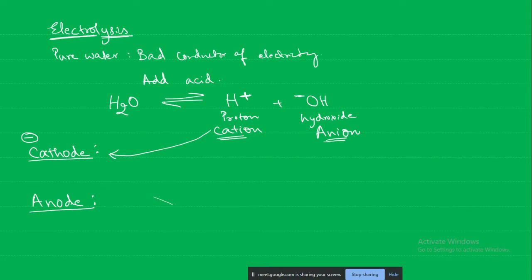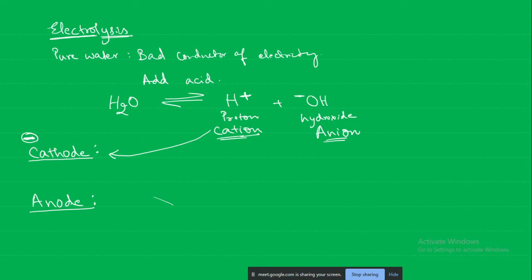When we say that it is negatively charged, it means it has a more dense concentration of electrons compared to the anode. It is always a comparison. So compared to the anode, the cathode, whatever metal it is made of, has a greater number of electrons. It is negatively charged.